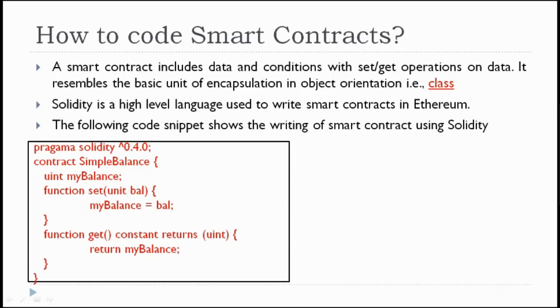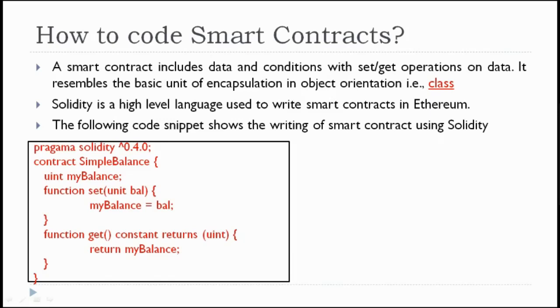The following code snippet shows the writing of a smart contract using Solidity. We all know that if you write a C program, we include #include <stdio.h>, which is standard input output. In Java programming, we use import java.util.* or something. In Python programming, we import from so and so classes. In the same way, here we need to include at the top a library called pragma solidity ^.